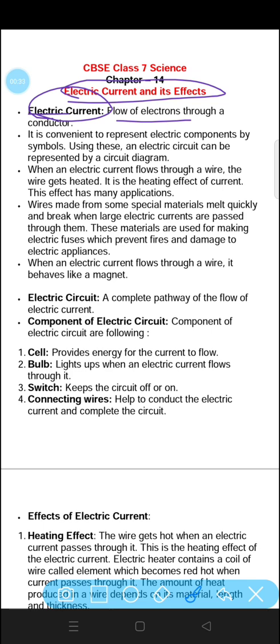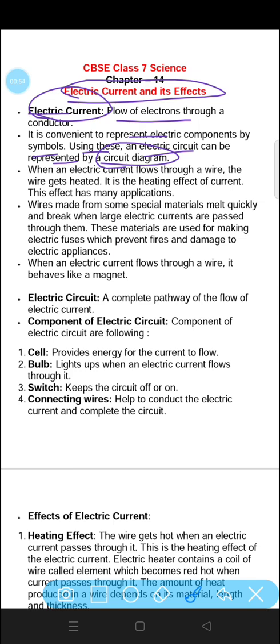So it is convenient to represent electric components by symbols. Using these, an electric circuit can be represented by a circuit diagram. We symbolize the different components of electric circuits so that we can make a circuit diagram from it.